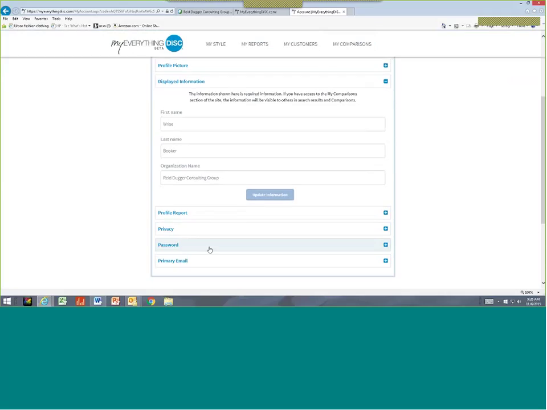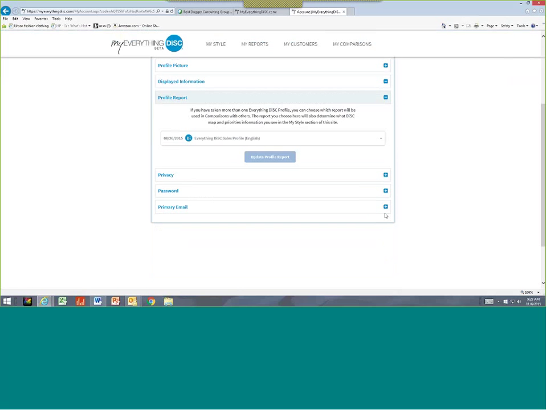Here, at any time, if you change organizations, this is where you would do it. If your name would change because your marital status changes, or you decide you want to be known by a different name, this is when you would change that as well. And then profile report. If you can uncollapse that, please. Here you can see, because of the link, your sales profile has already been incorporated into this platform. So there you are. And underneath that is privacy. Why don't you go ahead and check that so we can go through that very quickly.